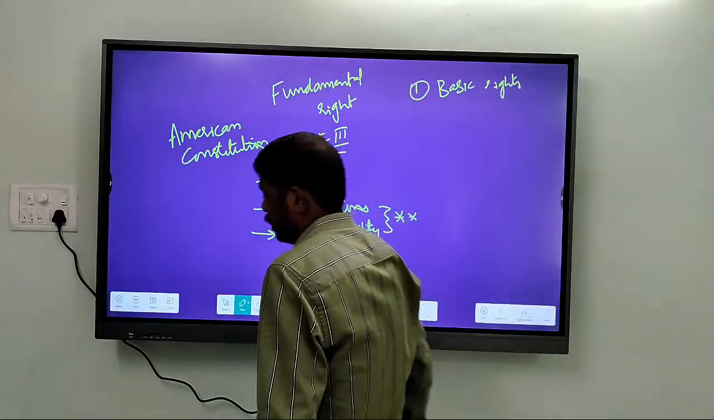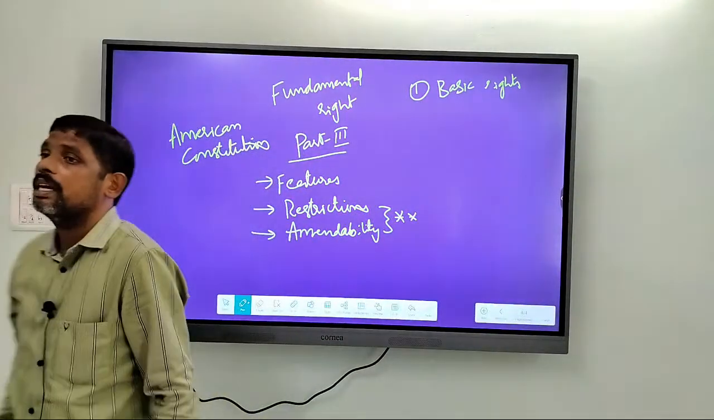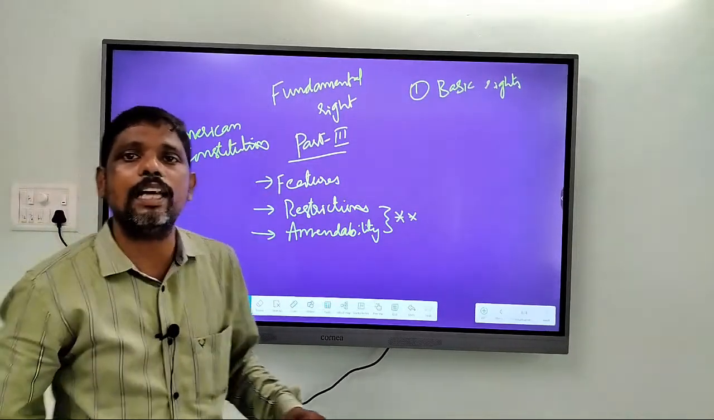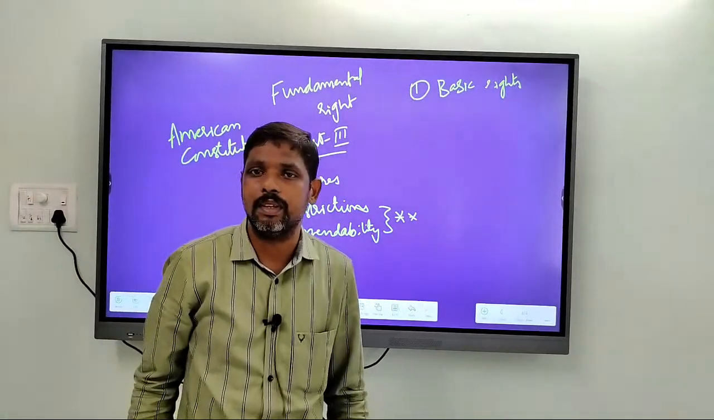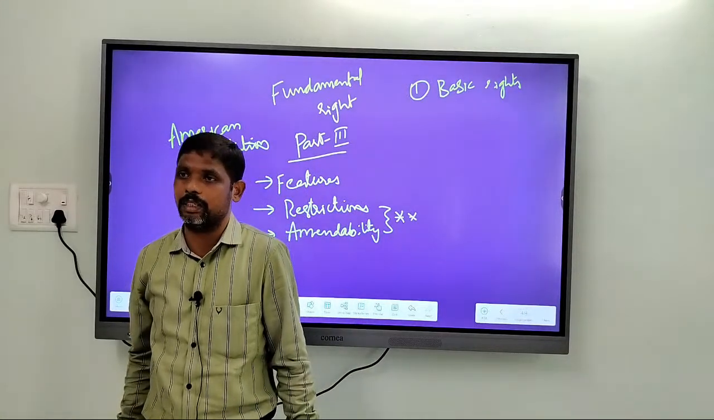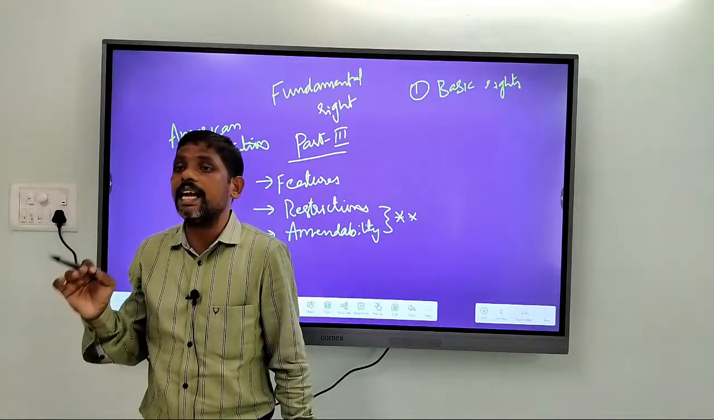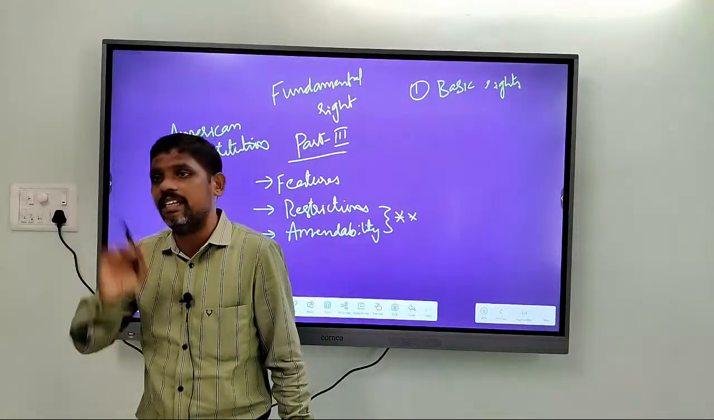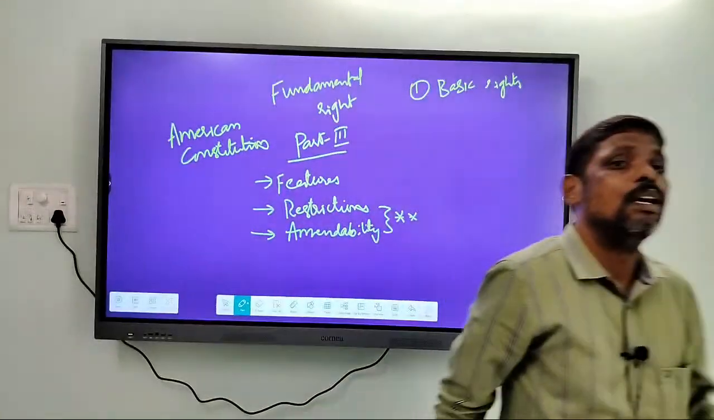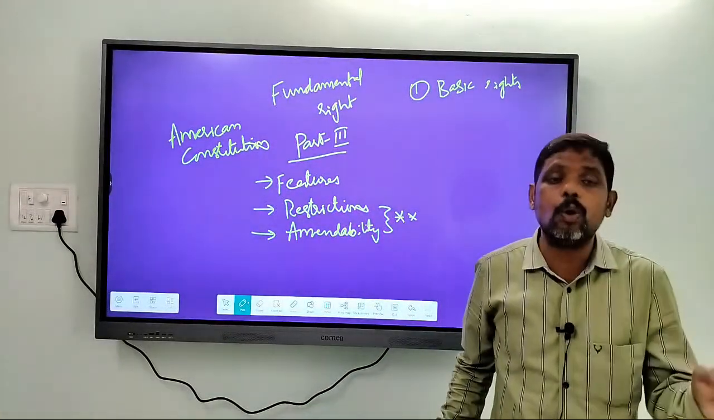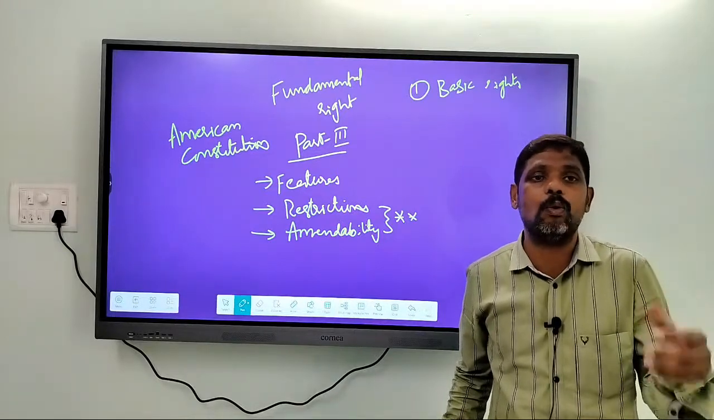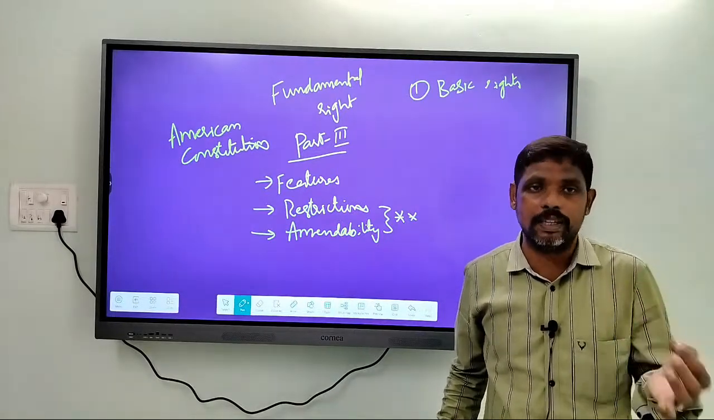They are called basic rights of the Constitution. Why are they called basic rights of the Constitution? What is the reason for calling them basic rights of the Constitution? Because it is these rights which are essential for individuals to grow and develop. These are the rights which promote growth and development of the individual.